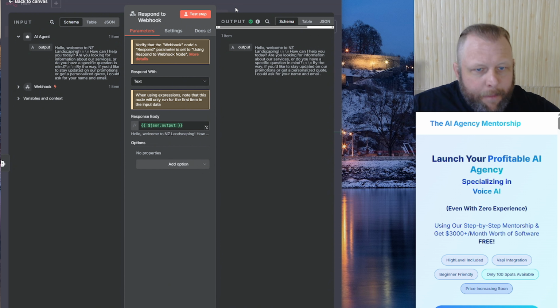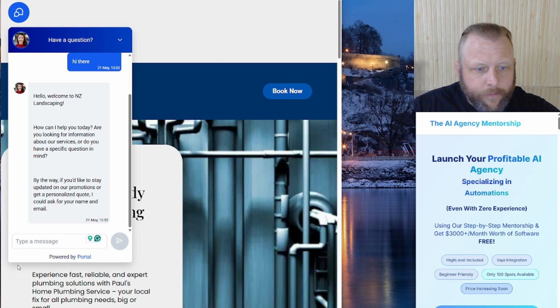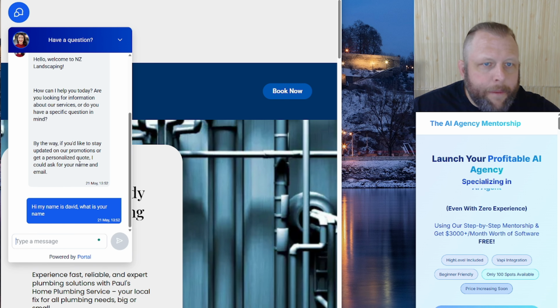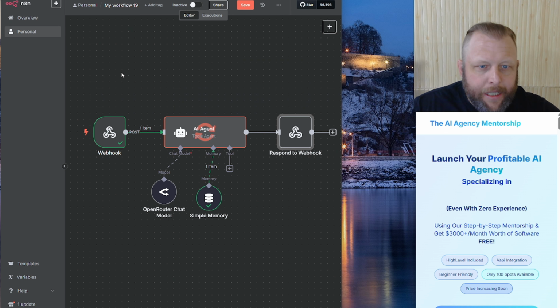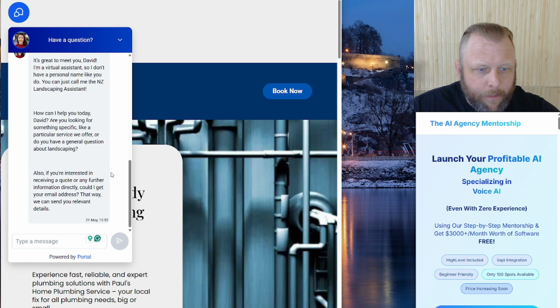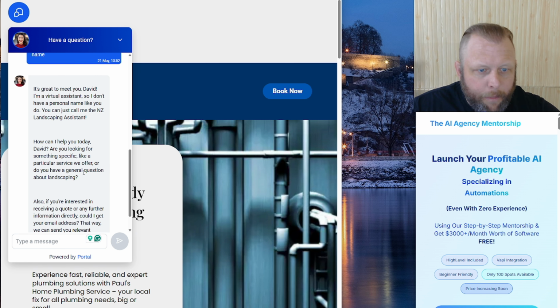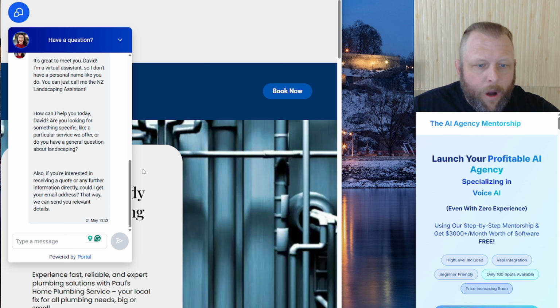So the test memory, what do I mean with this? I was going to say test this again. I was going to say, hi, my name is David. What is your name? What I mean by remembering the memory is that once it goes through and does all these, it saves it in the memory in here. So it's going to give something back. Hey, great to meet you, David. I'm a virtual assistant. How can I help you? Also, if you're interested, give me some quotes.